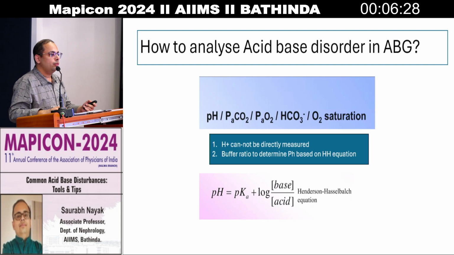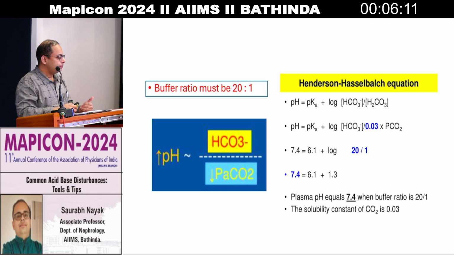We assess PCO2. We assess PO2. We assess bicarbonate. Bicarbonate is directly measured, and we assess oxygen saturation. Based on this, we apply the Henderson-Hasselbalch equation, and we derive something called the buffer ratio. Buffer ratio is a ratio of base to acid, and with this we interpret H plus. How do we interpret H plus?